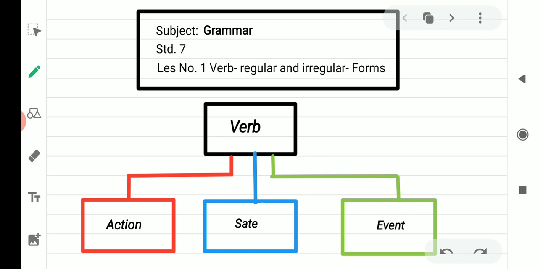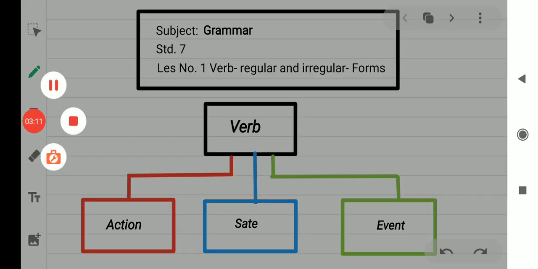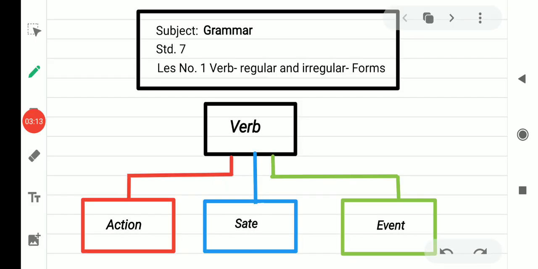Third example, India won the final match. Sun rises in the east. These two sentences show the events. What events took place we understand through the verb. So there are different uses, different functions of verb in a sentence.